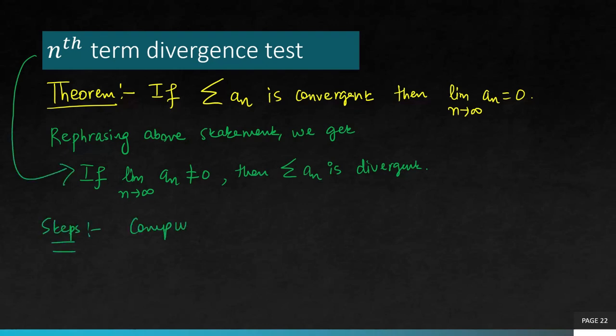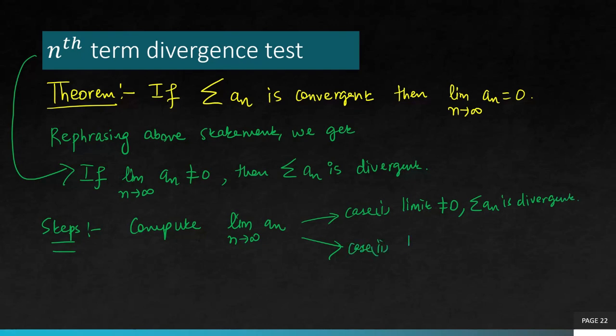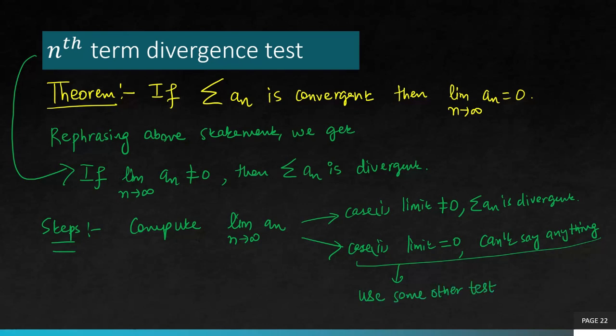So the steps are going to be you compute limit n goes to infinity an. If it is non-zero, then you say it's divergent. But if it is 0, then you cannot actually say anything. So you have to use some other test to determine whether the given series is convergent or divergent. So that's the summary of nth term test.